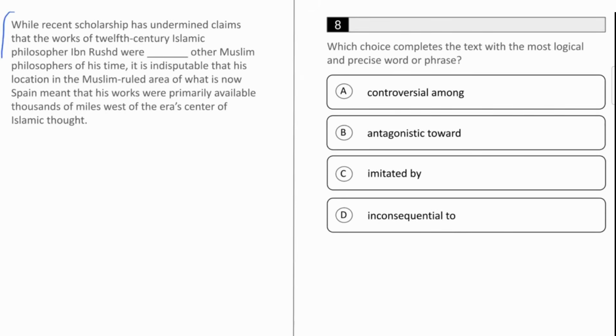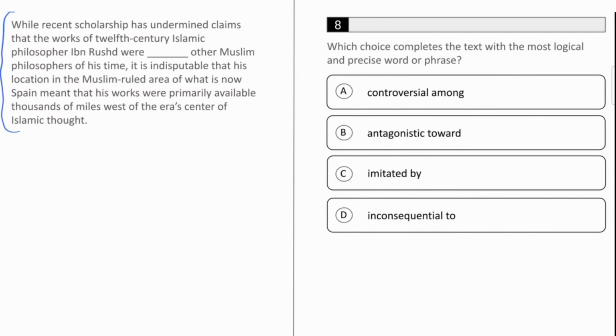Now, if you've been counting, you've probably figured out that this next one is the last question, and I've saved an especially hard one for last. You ready for a challenge? Let's jump into it. As usual, we'll begin by reading the text and looking for clues.